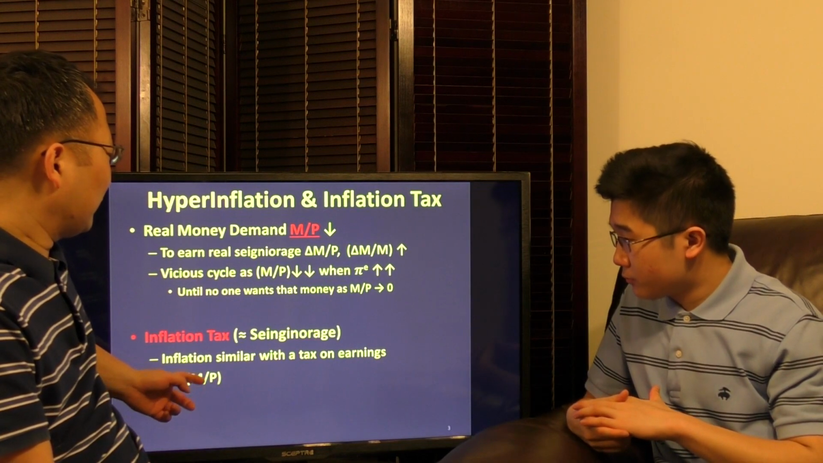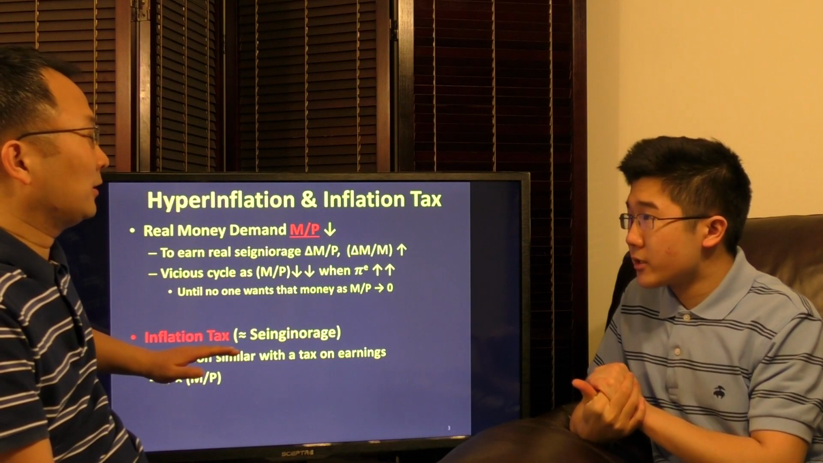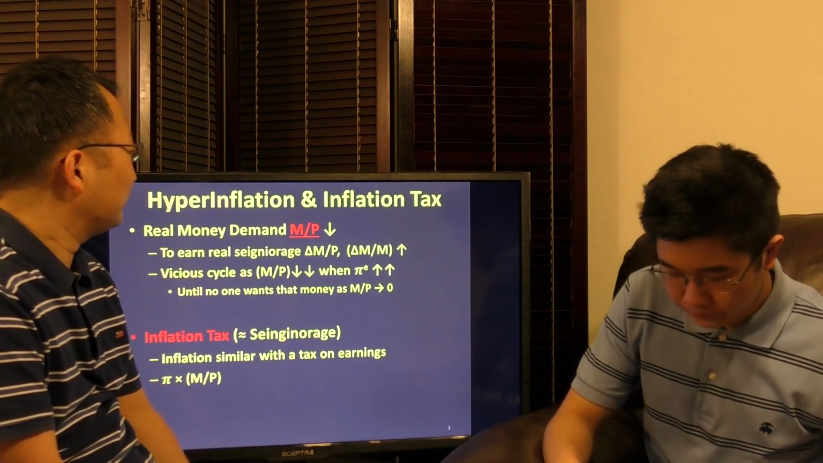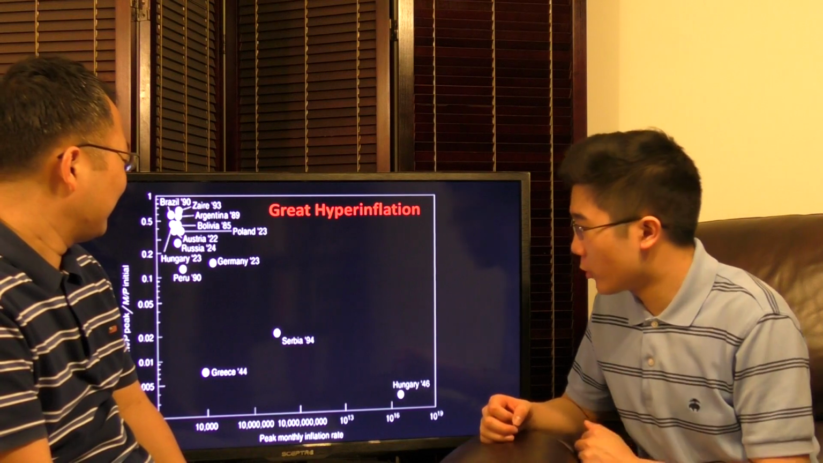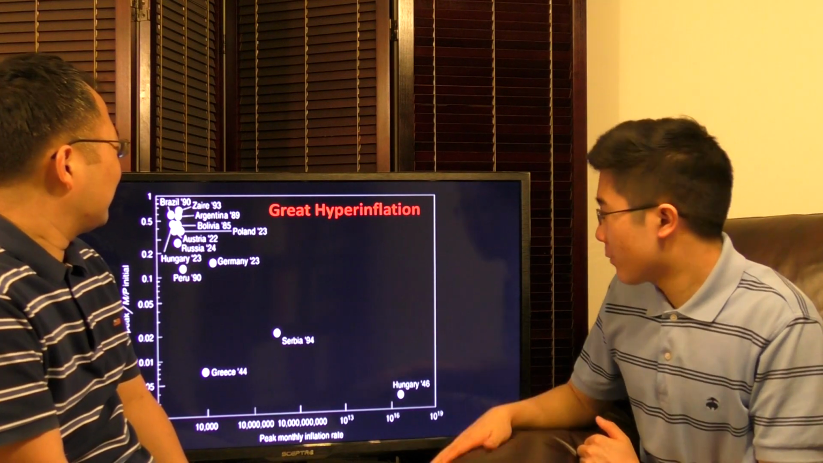So basically, the government wants to collect as much inflation tax as possible. It has to balance the size of its tax rate with its tax base. Very similar to the Laffer curve that we brought up earlier, except this time it's more extreme. Let's look at an example of hyperinflation first.